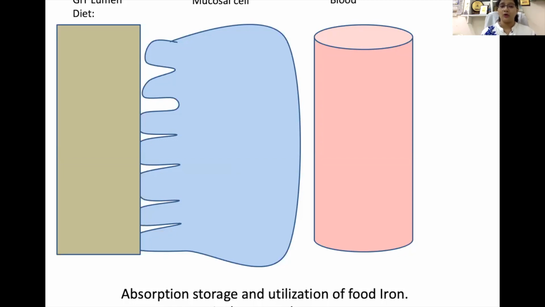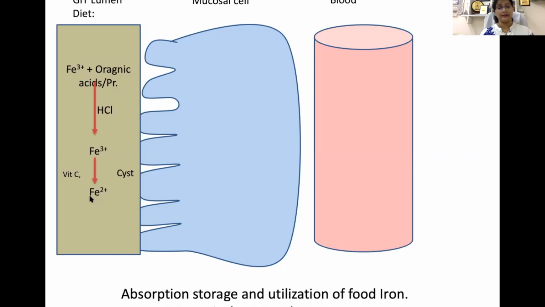Now let's see how the absorption of iron starts. We can see in the stomach or GI lumen of the GIT, the ferric form which is bound with organic acid or protein in the diet is freed by hydrochloric acid, and this ferric form is further reduced by vitamin C or glutathione or cysteine of the protein to the ferrous form.